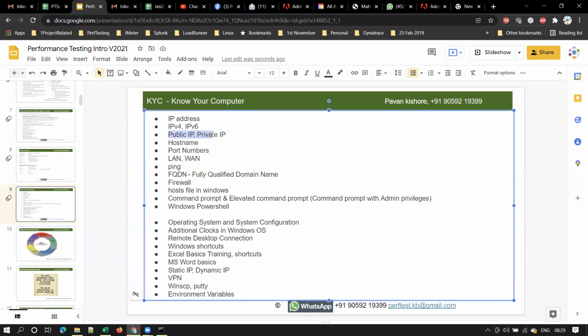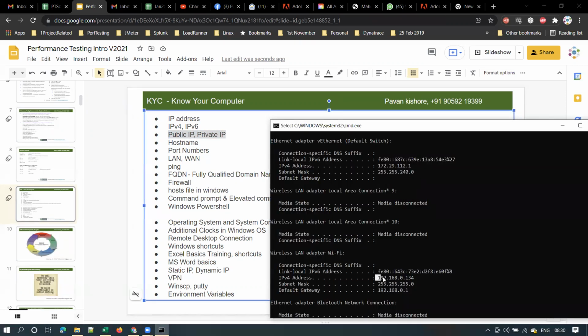Right? So first, let's understand what is the difference between a private IP and public IP. So whatever you have pinged me in Zoom chat, right? That is your private IP. What you checked from your command prompt, right? So this is your private IP. So private IP means nothing but this is internal to your network.